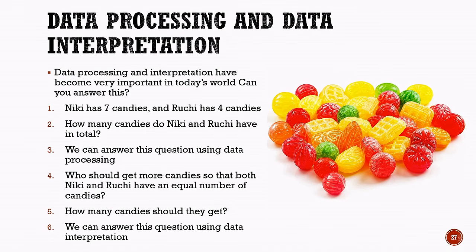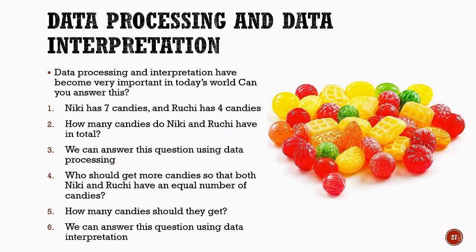Now, consider another question. Who should get more candies so that both Nikki and Ruchi have an equal number of candies? Nikki has 7 candies, while Ruchi has 4. Therefore, Ruchi should get more candies. The next question is, how many candies should Ruchi get? Ruchi needs 3 more candies to have 7 candies, the same number as Nikki.